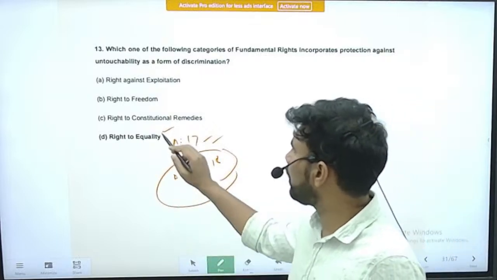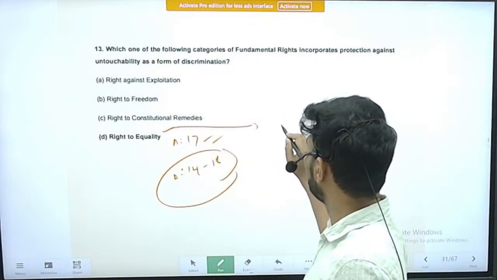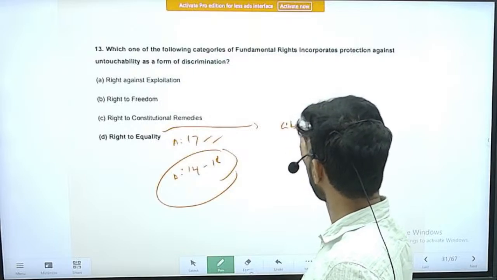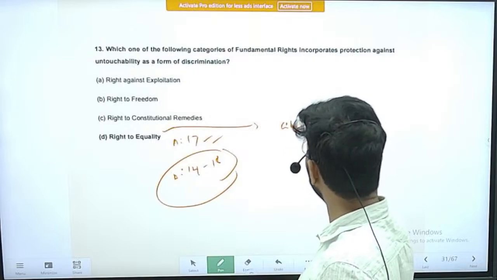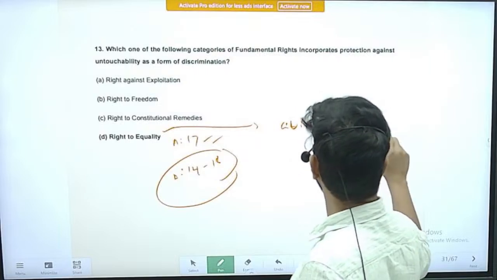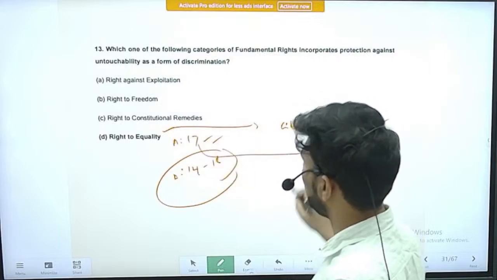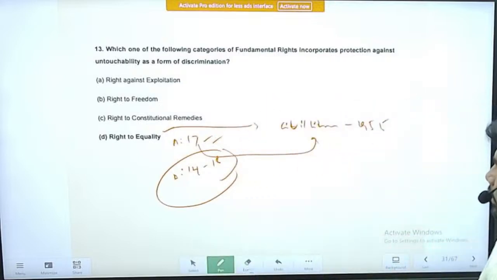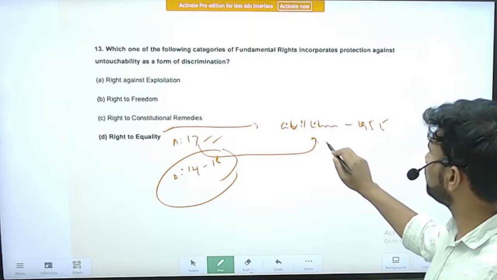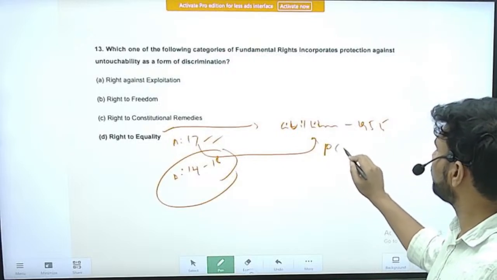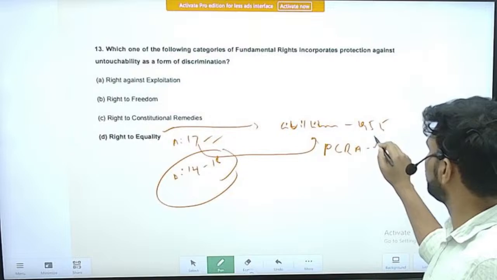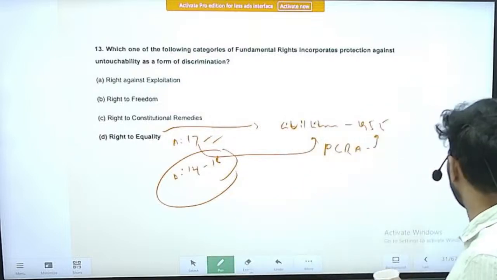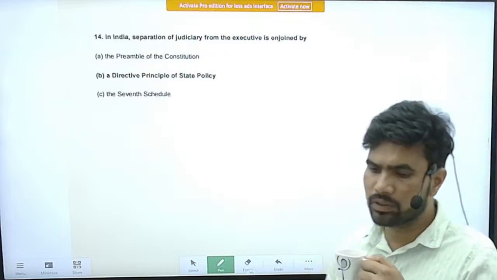Apart from that, we also have the Protection of Civil Rights Act of 1955. To enable Article 17, we have brought in the Protection of Civil Rights Act, 1955. Right, that is about question number 13. Right, next question, question number 14.